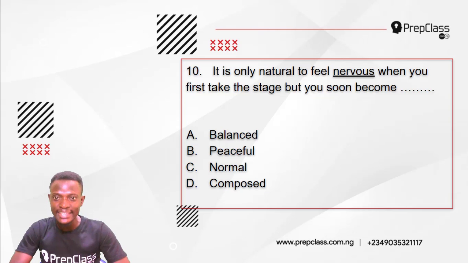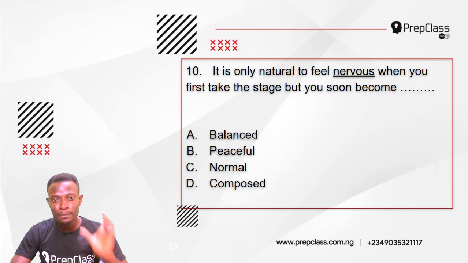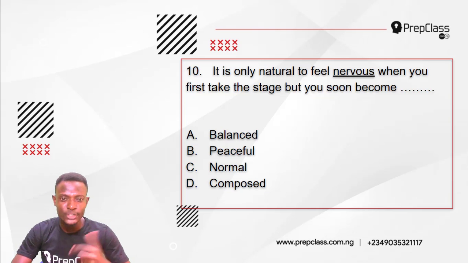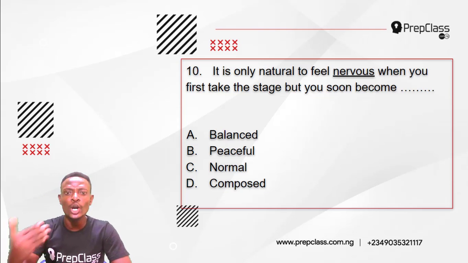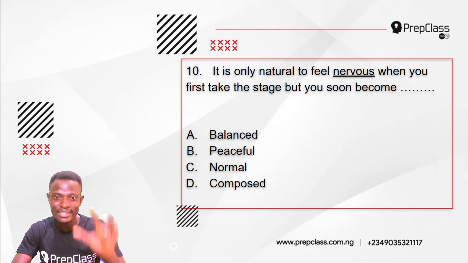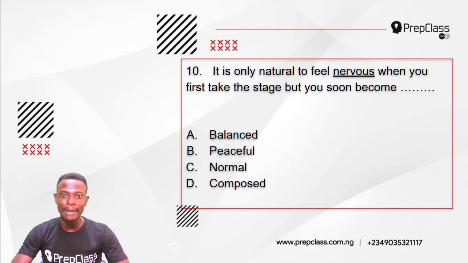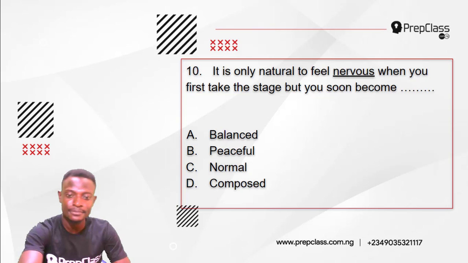The underlined word here is nervous. Option A, balanced. Option B, peaceful. Option C, normal. Option D, composed. So which of these options is the most nearly opposite in meaning to nervous and will at the same time correctly fill the gap in this sentence?